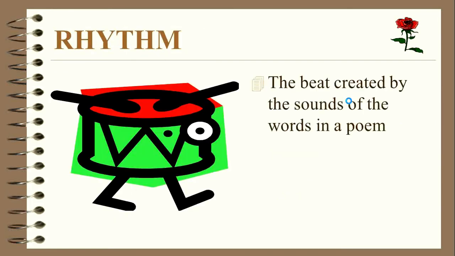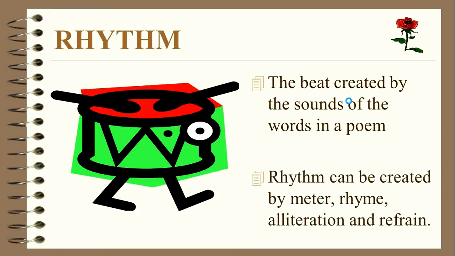Rhythm is the beat created by the sounds of the words in a poem. Rhythm can be created by meter, rhyme, alliteration, and refrain. Rhythm in poetry involves sound patterning. A lot of classical poetry conforms to a systematic regularity of rhythm, which is referred to as the poem's meter. This involves combining stressed and unstressed syllables to create a consistent beat pattern that runs throughout the poem.